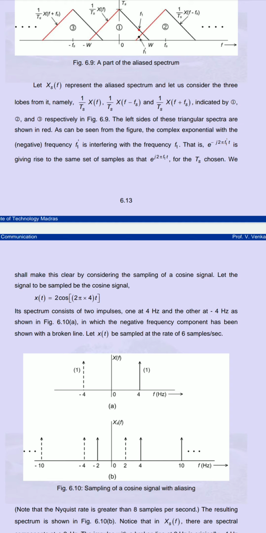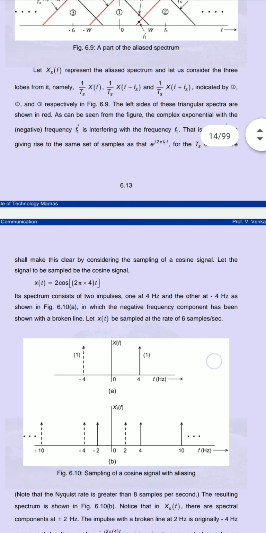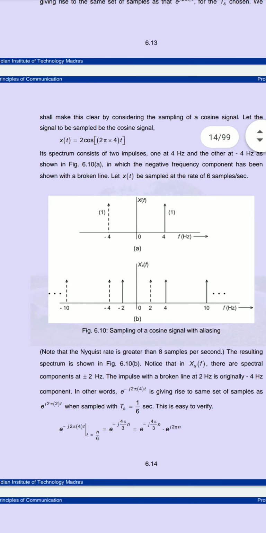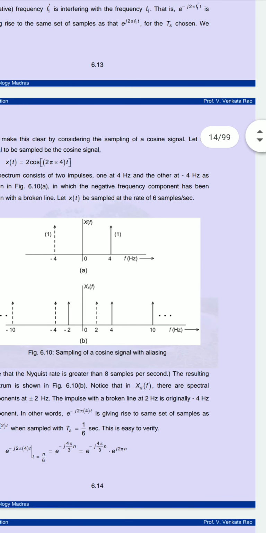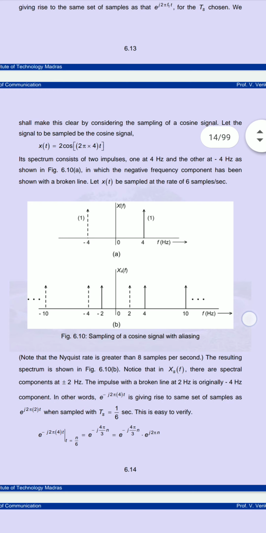So here, let us consider x of t being sampled. It means we are supposed to select some ordinates. You can see in figure 6.10b we are selecting -2, -4, -10, 2, 4, 10. It means we are selecting 6 samples per second. So in the resulting spectrum in figure 6.10b, we can see in Xs of f there are